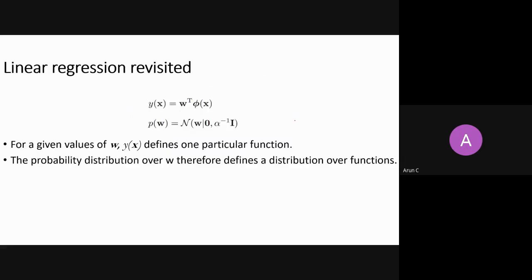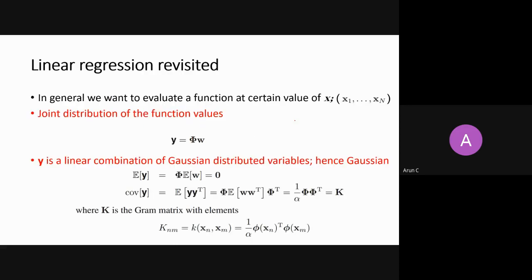Then we discussed how to see distributions over a function, and we came up with the notion that because y can be defined as phi w, where phi is a design matrix, y is also a Gaussian vector.